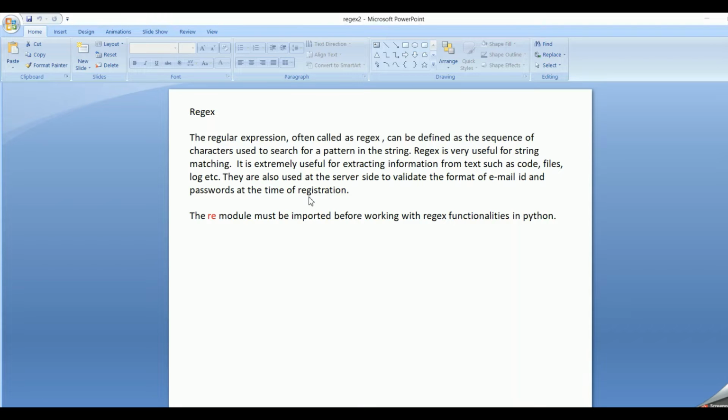To work with regular expressions, we have to import the re module. Once we import the re module, then we can start working with regular expressions.